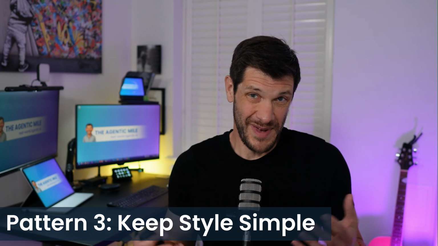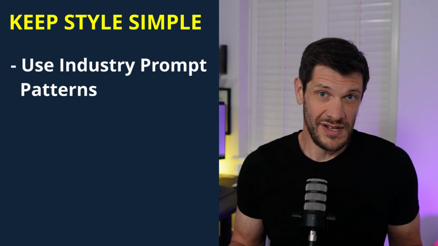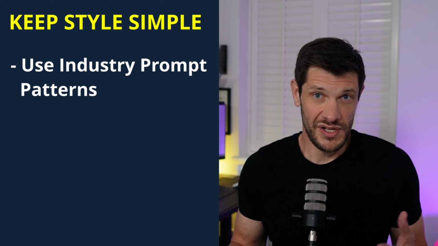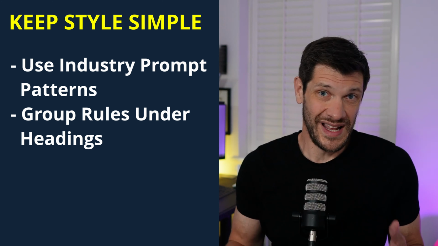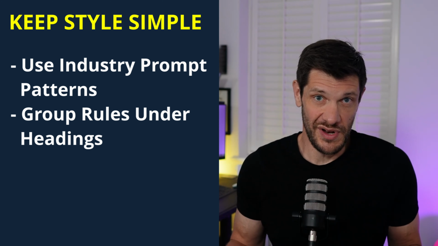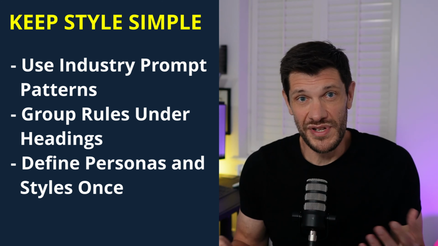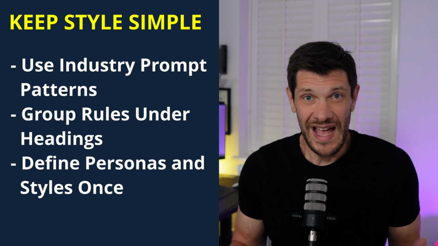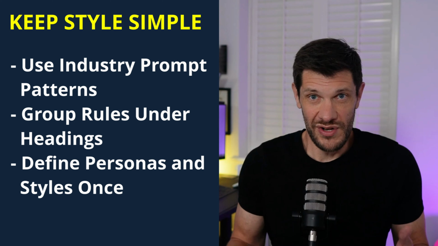Finally, when the logic is about style, tone, structure, persona, don't hard code endless conditions. Abstract it. 3 tricks. First, use the industry patterns like co-style or chain of thought to guide structure. Next, group rules under clear headings instead of endless lines of instructions. And finally, define personas or styles once and just tag them: beginner, expert, formal, casual, and so on.